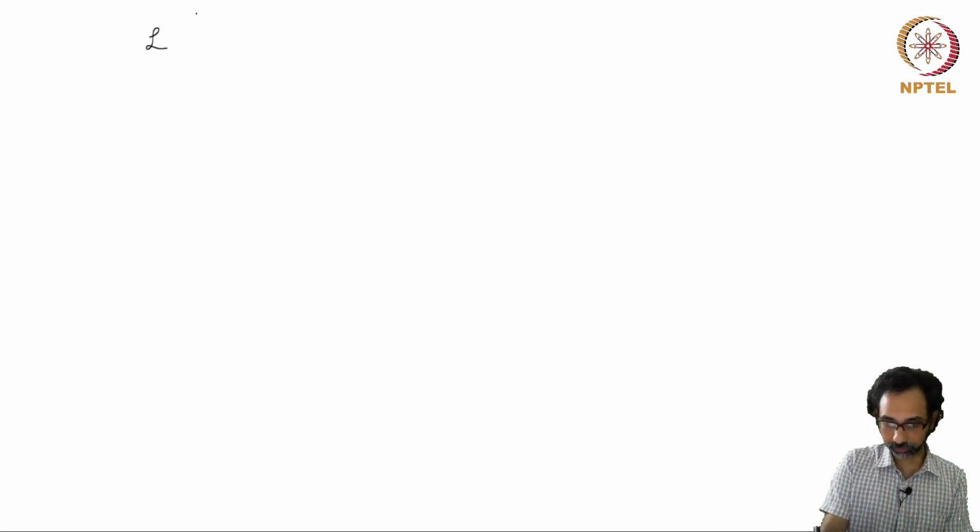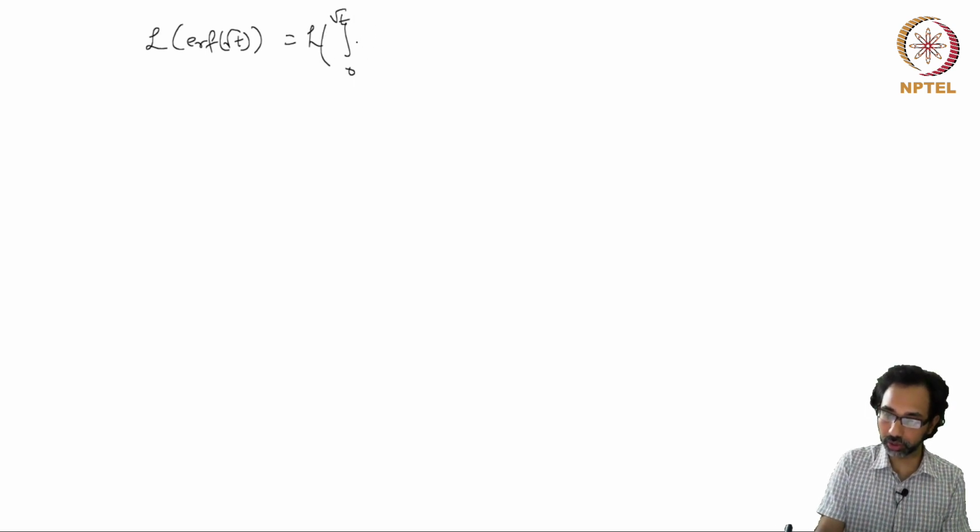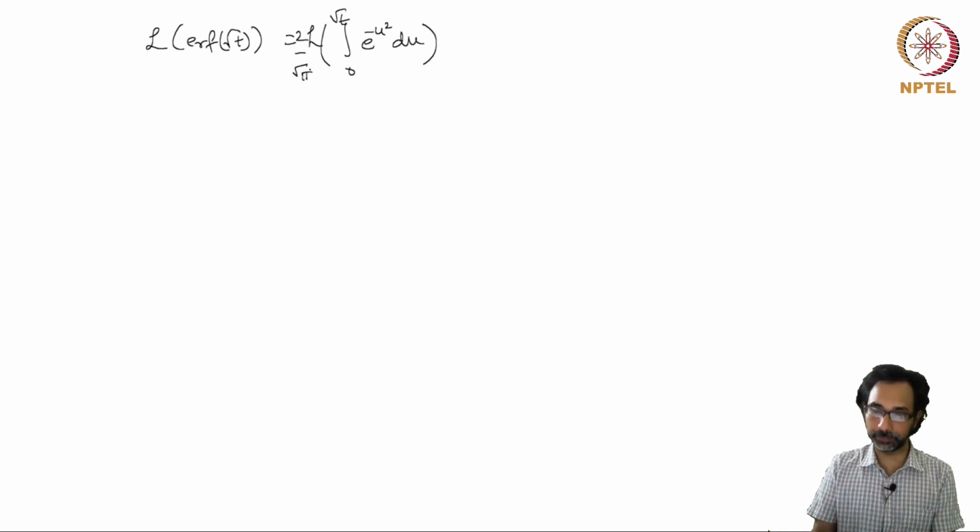So the Laplace transform of the error function of square root t is the Laplace transform of the integral 0 to root t exponential minus u square du, with a factor of 2 over root pi.